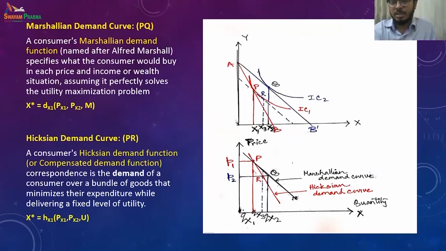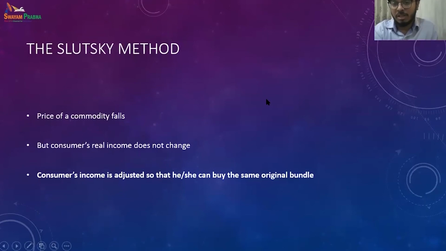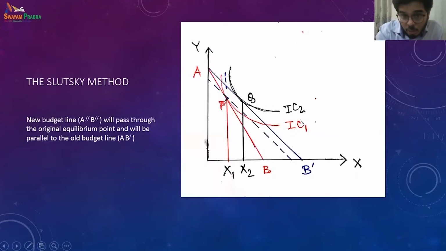In Hicks, you see that the dotted line is making a tangent to the first indifference curve. Over here in Slutsky, it is passing through that indifference curve. So the Hicks line was like this, a tangent over here. Slutsky is passing through. This is the main difference, okay?